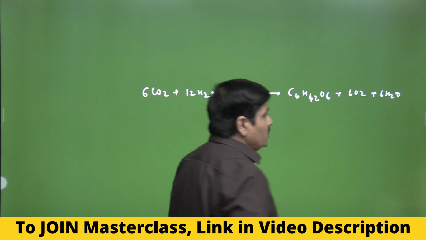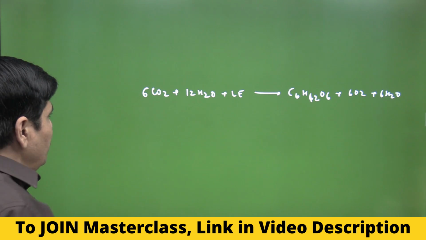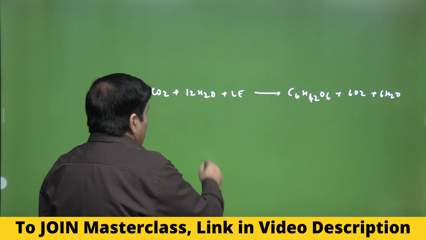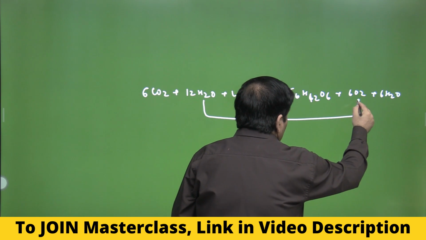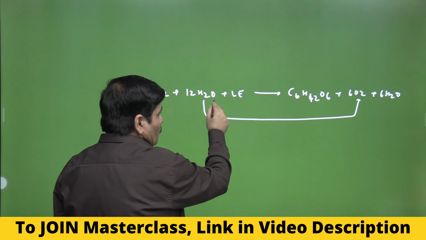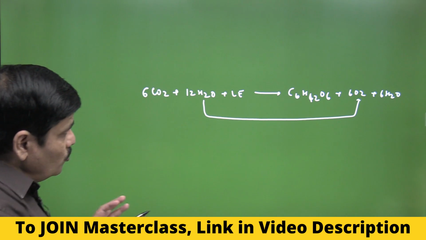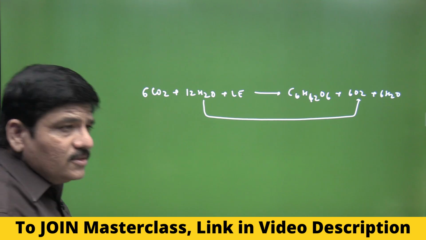So that means water is being used and being produced as well. And please remember, this water is releasing the oxygen here. So these 12 hydrogens are actually coming from the water molecule. This is absolutely clear. Here the water is getting oxidized into oxygen.